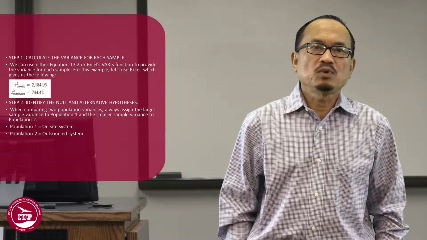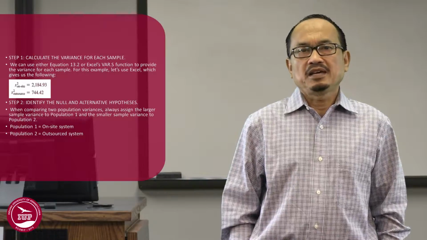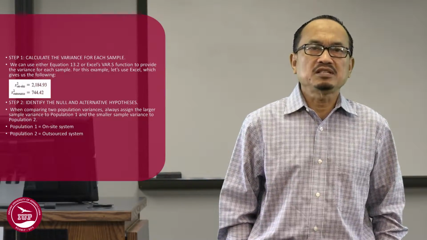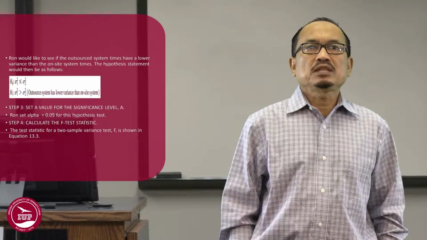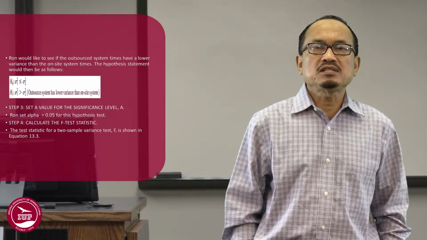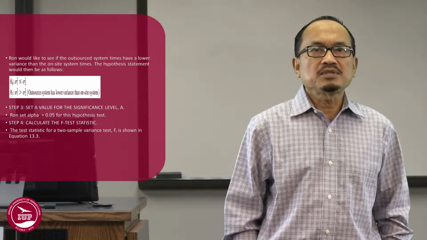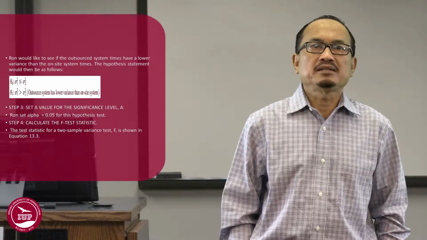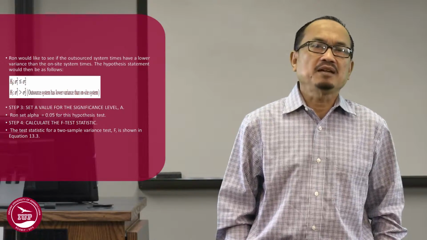Therefore, population 1 is the on-site system and population 2 is the outsourced system. Ron would like to see if the outsourced system time has a lower variance than the on-site system time.